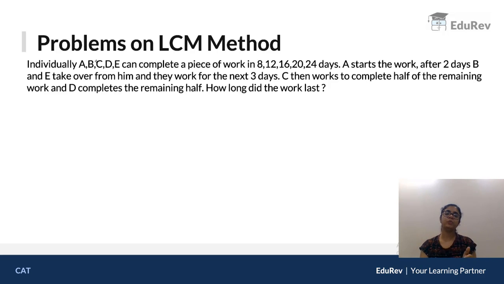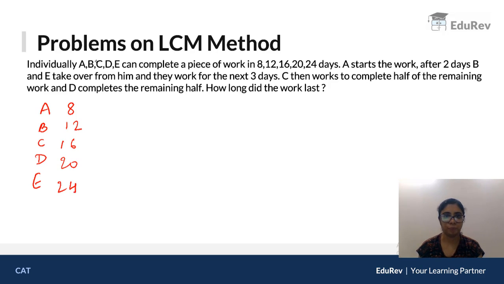Now, if you try to do this sum by the reciprocal method, believe me, it's going to take a lot of time and it is going to make your sum extremely complex. But if you use the LCM method, it makes your sum very, very easy. Now, what are they saying? The individual days are given by A, B, C, D, E. So, first we'll find the LCM. So, 8, 12, 16, 20, 24. Like the previous sum, your LCM is going to be 240 units only.